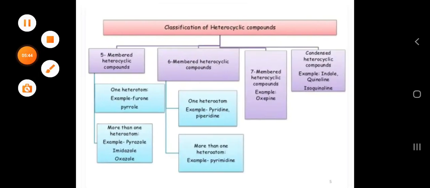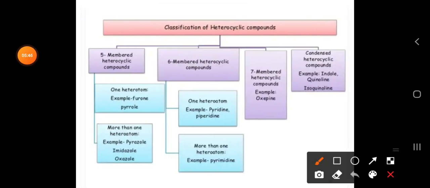Let us see the classification of heterocyclic compounds. We have 5-membered heterocyclic compounds, 6-membered heterocyclic compounds, 7-membered and condensed heterocyclic compounds. In 5-membered, we can take examples furan, pyrrole, thiophene. If more than one heteroatom is present, pyrazole, imidazole, oxazole.